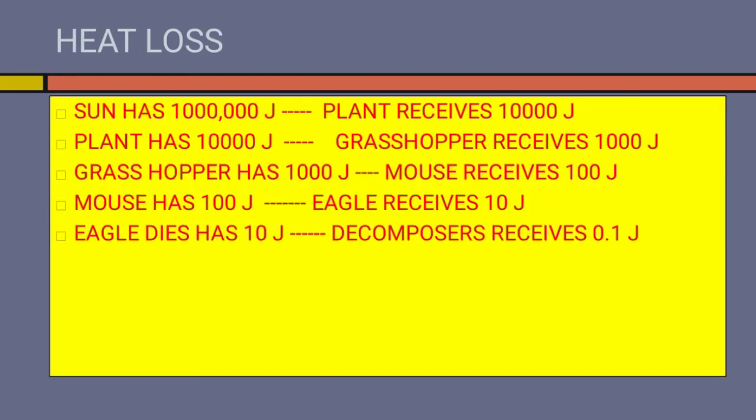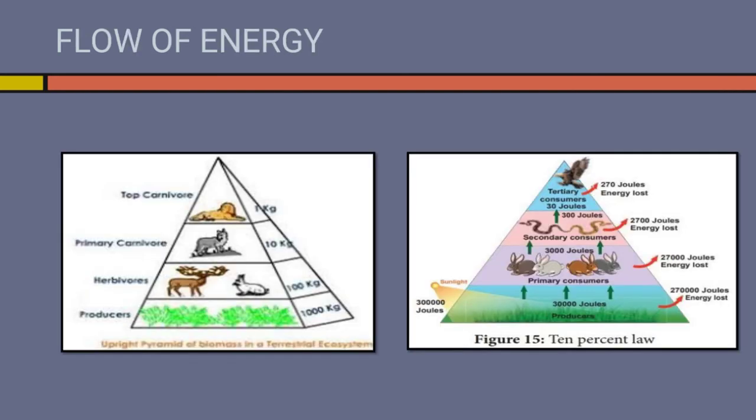So sun has 1 million joules, plant receives 10,000 joules. Plant has 10,000 joules, grasshopper receives 1000 joules. Now the grasshopper has 1000 joules, in that mouse receives only 100 joules. Now the mouse has 100 joules, eagle receives 10 joules. Eagle dies, this 10 joules goes to decomposers, but they receive only 0.1 joule. Here are some more examples to show 10% law.